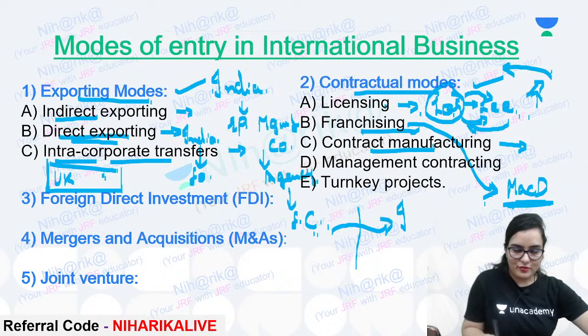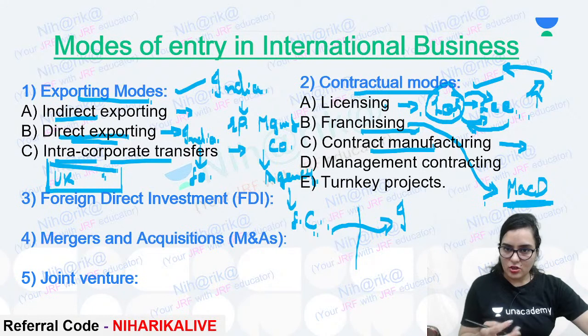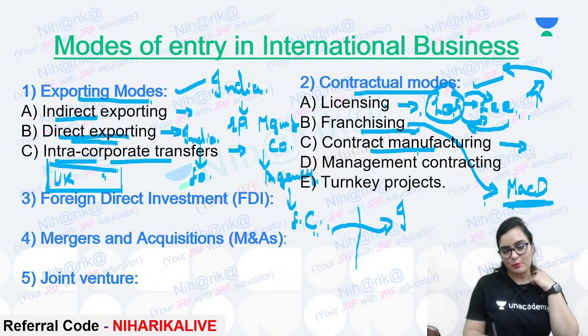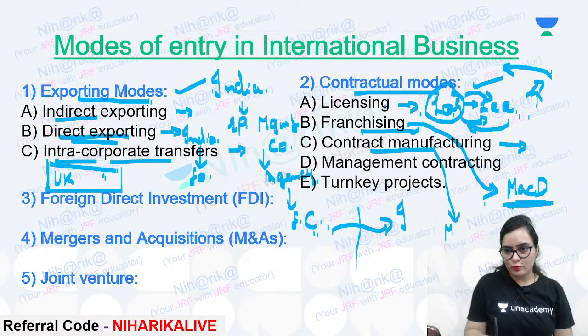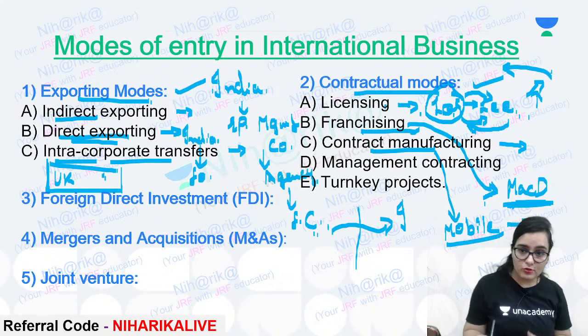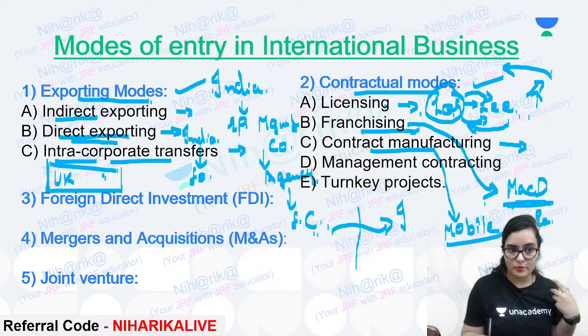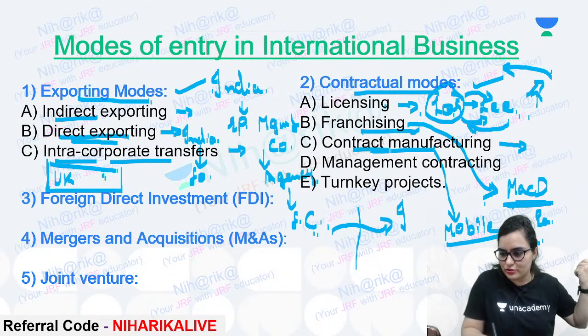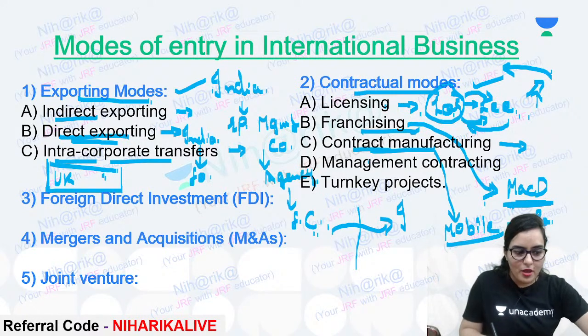Next is contract manufacturing. Now, somebody will take the contract to manufacture, some outside party will take the contract to manufacture. Example, suppose I manufacture the mobile phone, so I will outsource: please make the earphones or make the chargers or packing material. So when I give that manufacturing contract to somebody else, that is contract manufacturing. Third party.